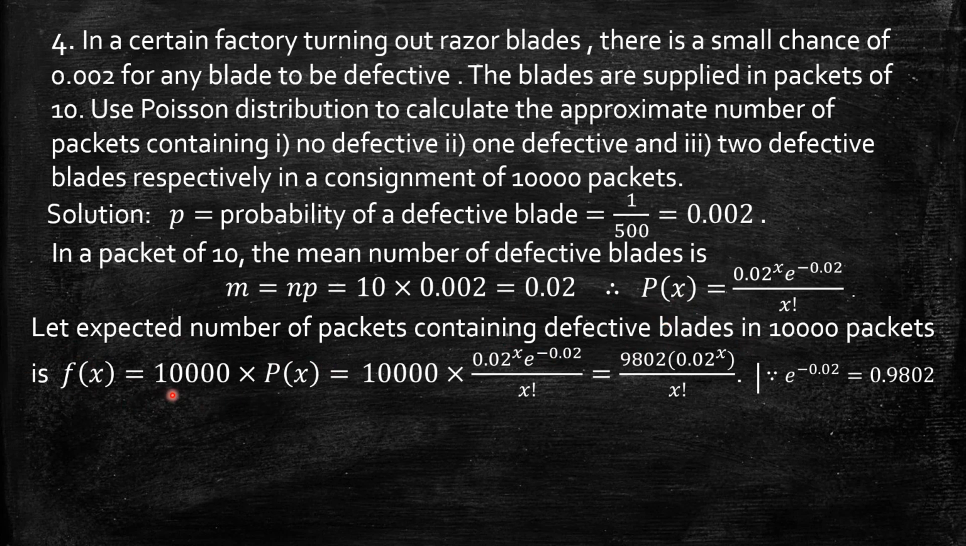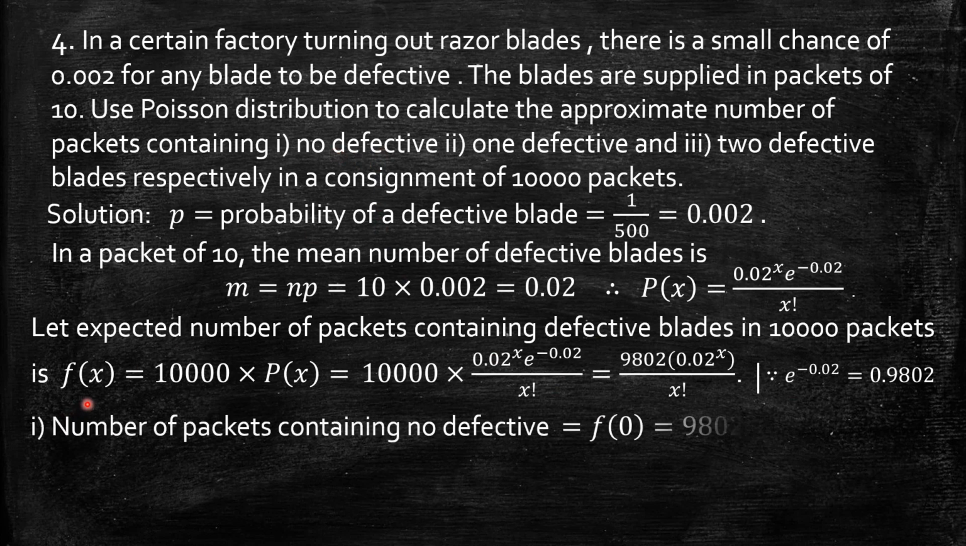So f of x means 10,000 into p of x, that is number of packets containing x defective blades in 10,000 packets. Which simplifies to, since e power minus 0.02 is 0.9802, multiply with 10,000, that gives 9,802 times 0.02 power x by x factorial. So now I can go for each, that is no defective means x takes 0. So the number of packets containing no defective out of 10,000 packets means f of 0. So if I substitute, that gives 9,802 into 1, since 0.02 power 0 by 0 factorial is 1, so we'll get 9,802.